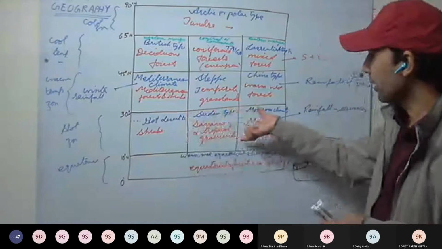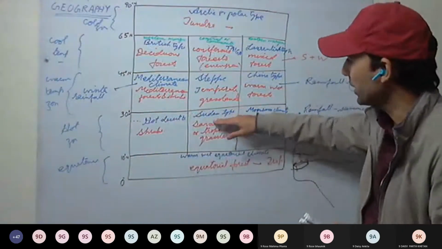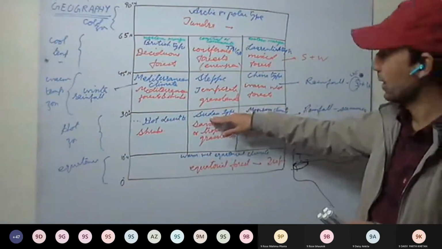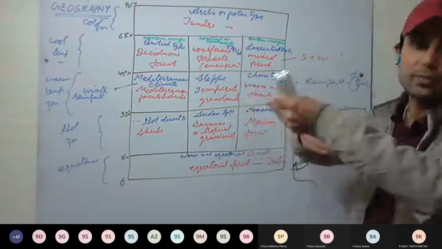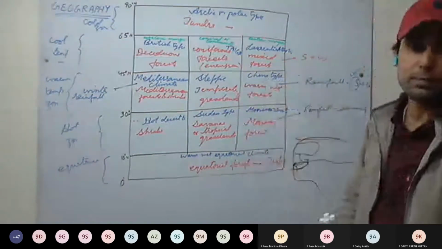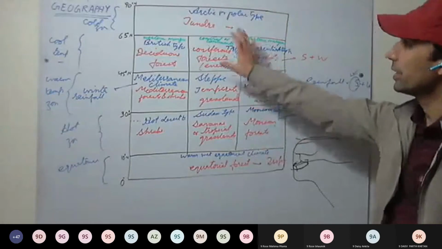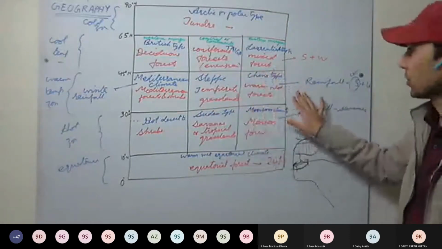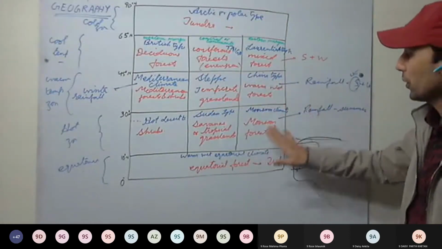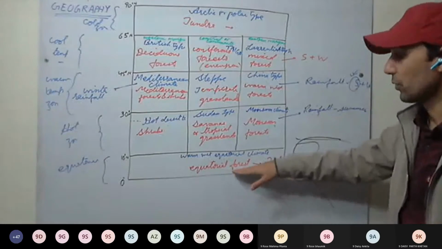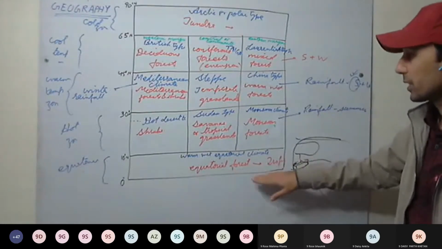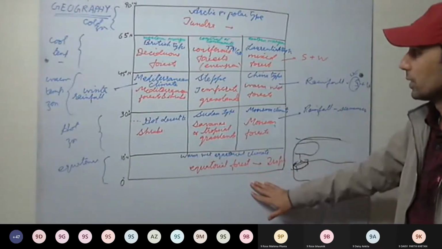Similarly, these we have taken. So there is gradual change, not sharp change, between the climates. But still we have divided it into these climatic zones. We'll be discussing them in detail in the next lecture. We'll discuss the equatorial forest first.